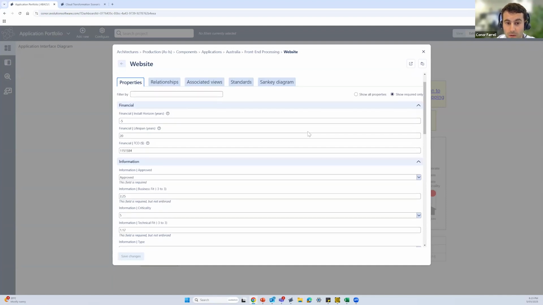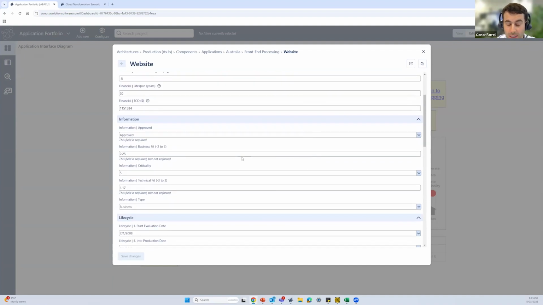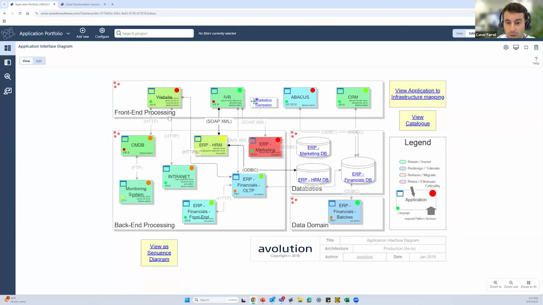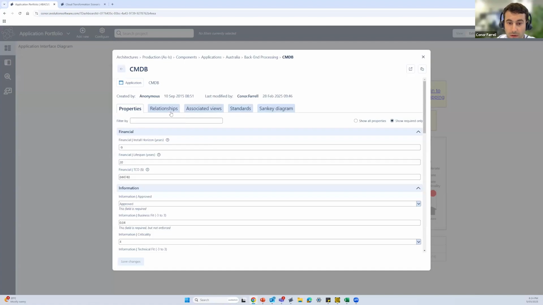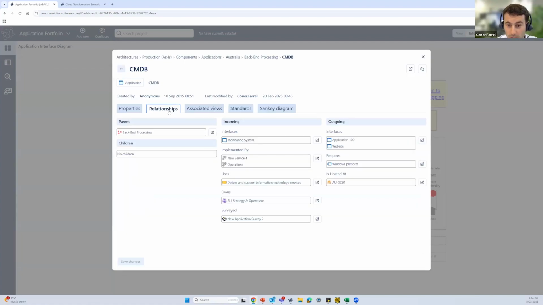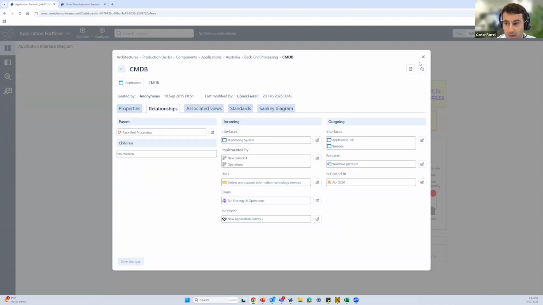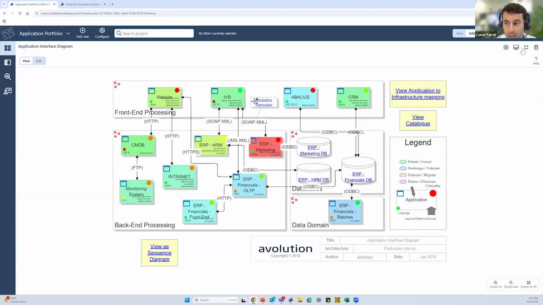And what that allows us to see from a financial perspective is what is the total cost of ownership of this application, what are the business fit and technical fit scores, and what are the different lifecycle dates with regards to our website. Again, we could continue to do this for all of our different applications. And if we go up one step further, we pop into our relationships, we can see, okay, we have our CMDB application. We want to see what other applications that interfaces with. We want to see what different services or capabilities it supports, and ultimately what teams own or are driving those applications. So we can just continue to drill through this area. So it gives you a bit of an idea of the interactivity of the Abacus platform.